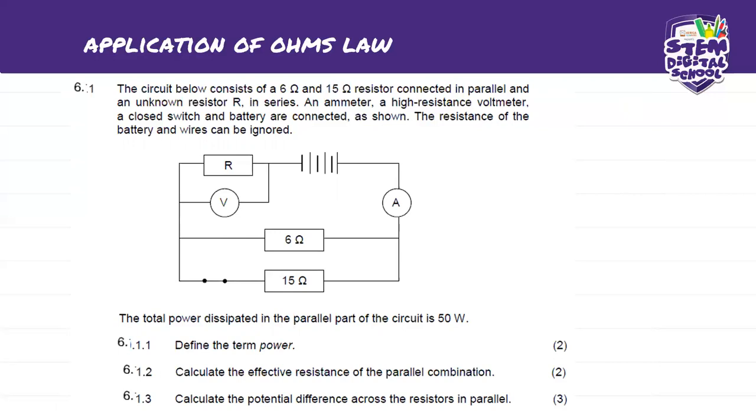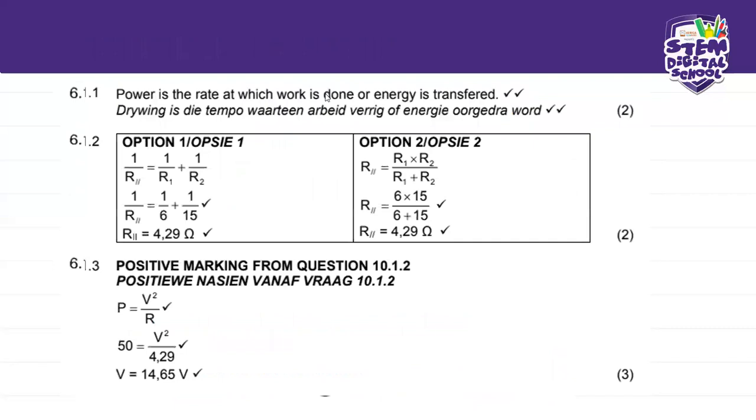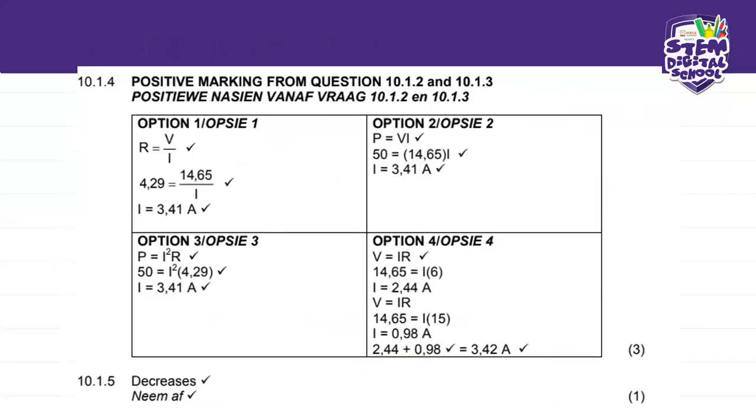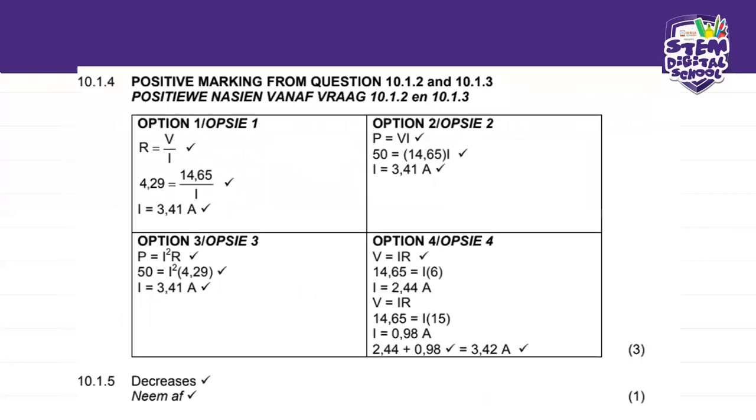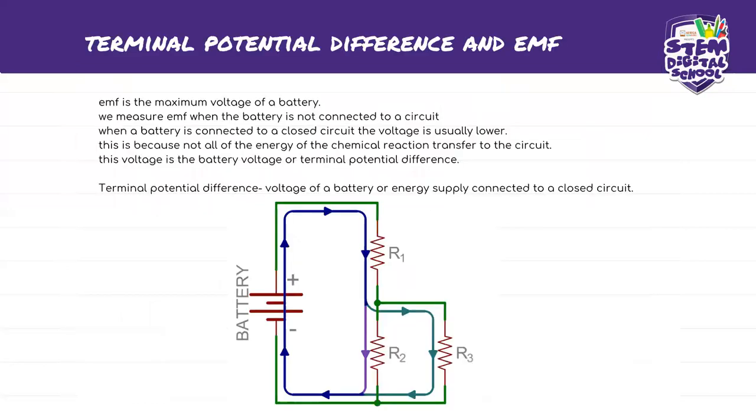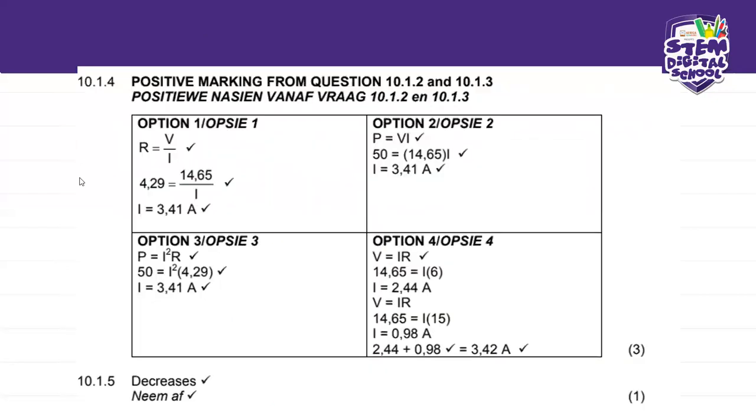So let's see how to do that. Again, we've got options, right? Because we're looking for the current. And what we know is, remember, resistors in series are a voltage divider. So we go back and see what we have there. Now it's going to say resistance is equal to voltage divided by current.